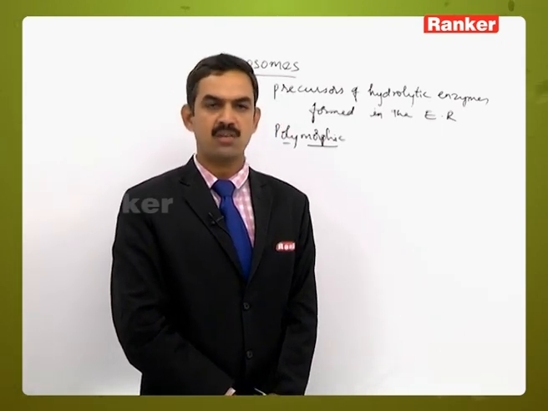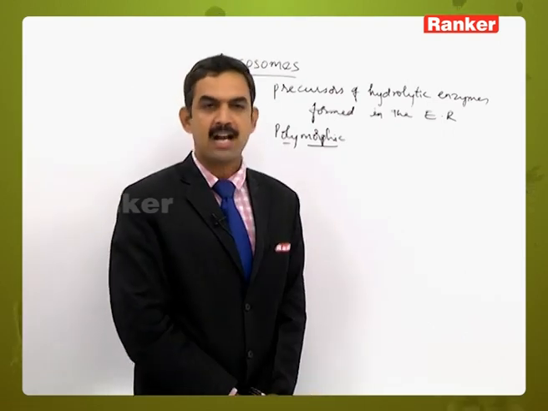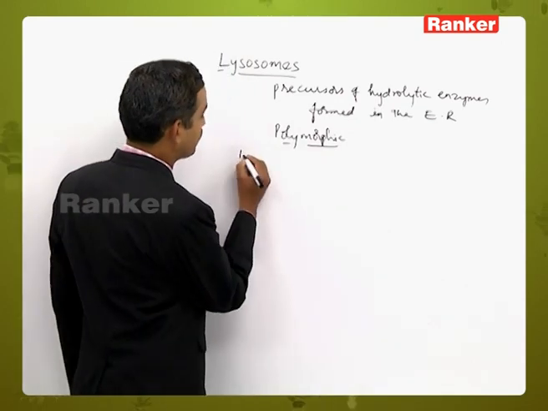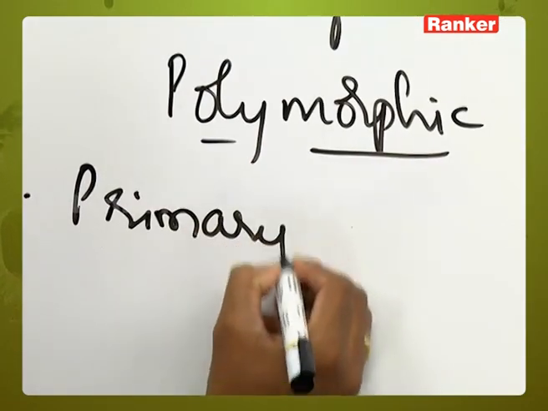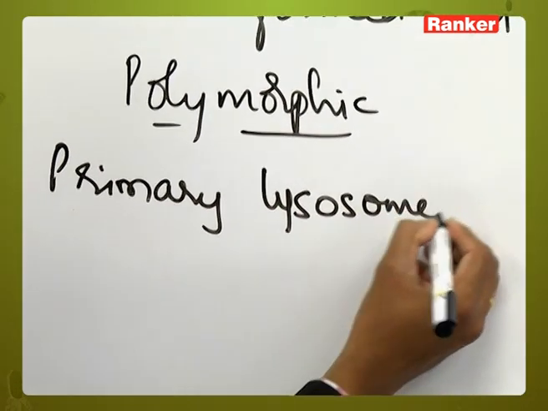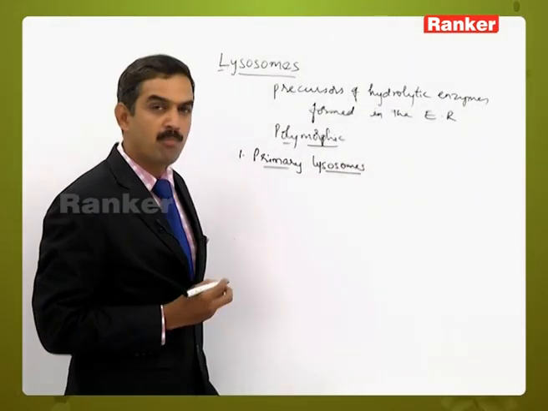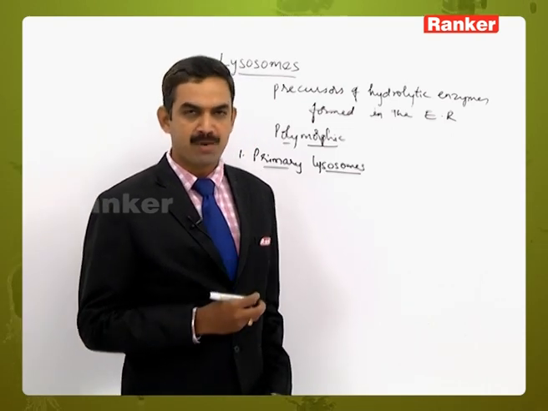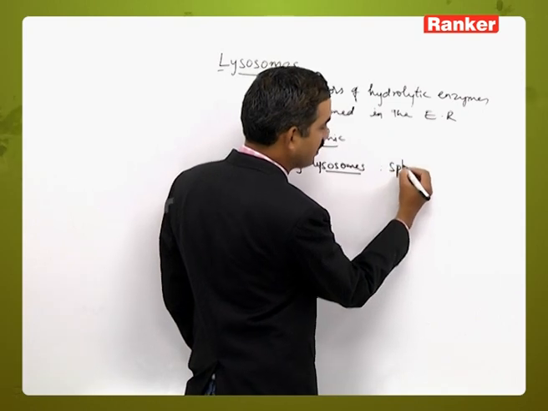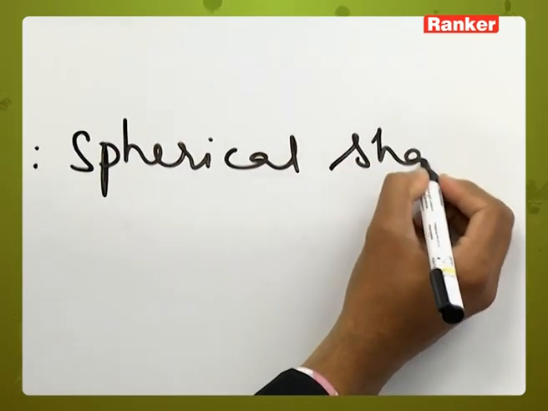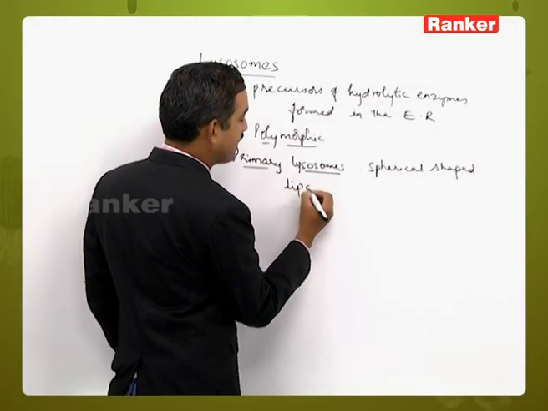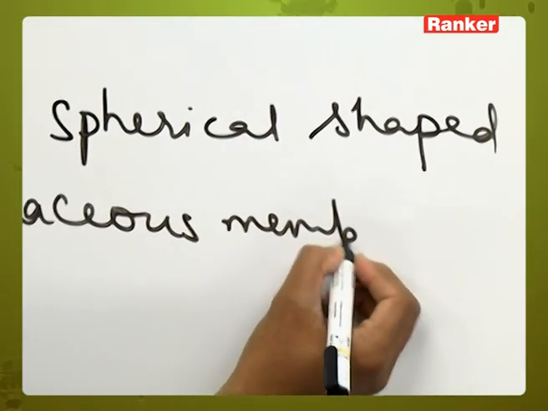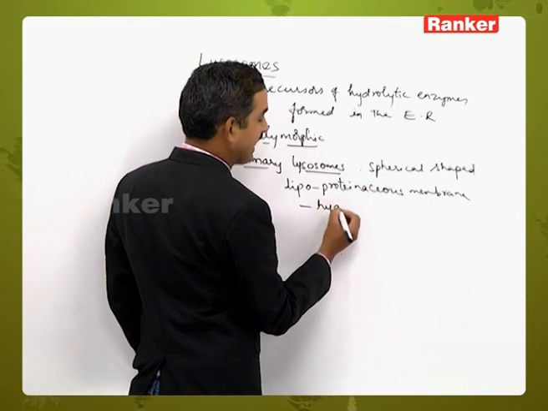Based on the morphology and function, actually 3 types are there, but in addition to the 3rd type, a 4th type is also there. Let's discuss the 3 types here first. The first one is called primary lysosomes. These are the lysosomes formed from the endoplasmic reticulum or the Golgi complex by forming a membranous structure. Generally these are spherical structures having a single lipoproteinaceous membrane along with the hydrolytic enzymes inside them.